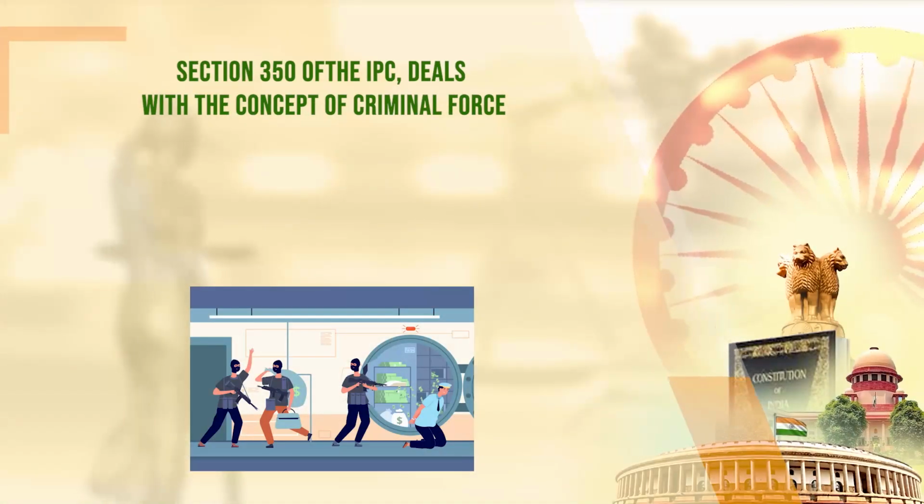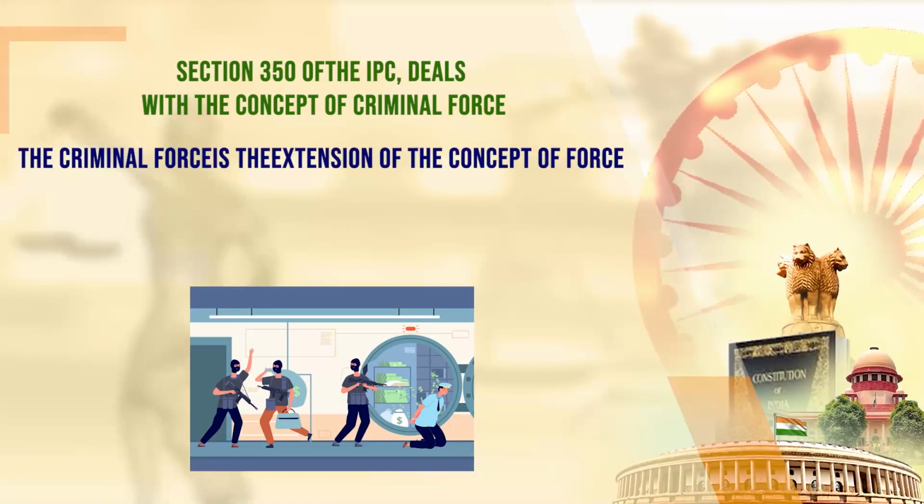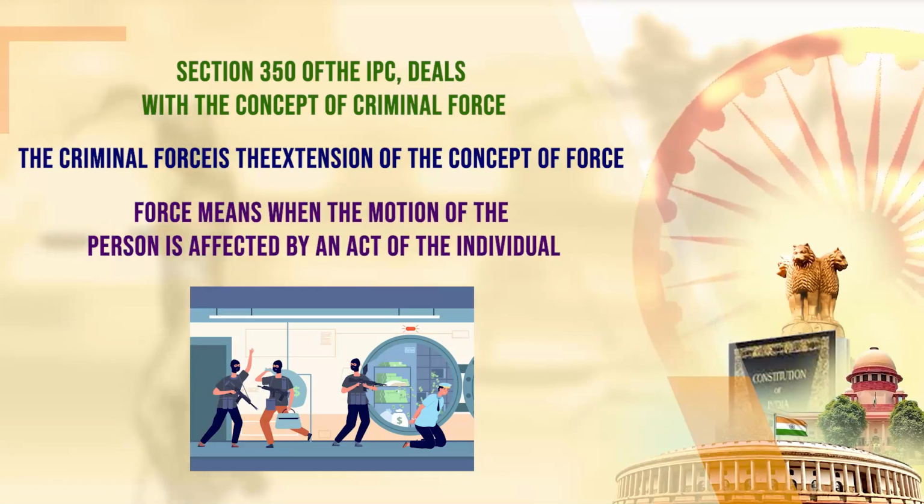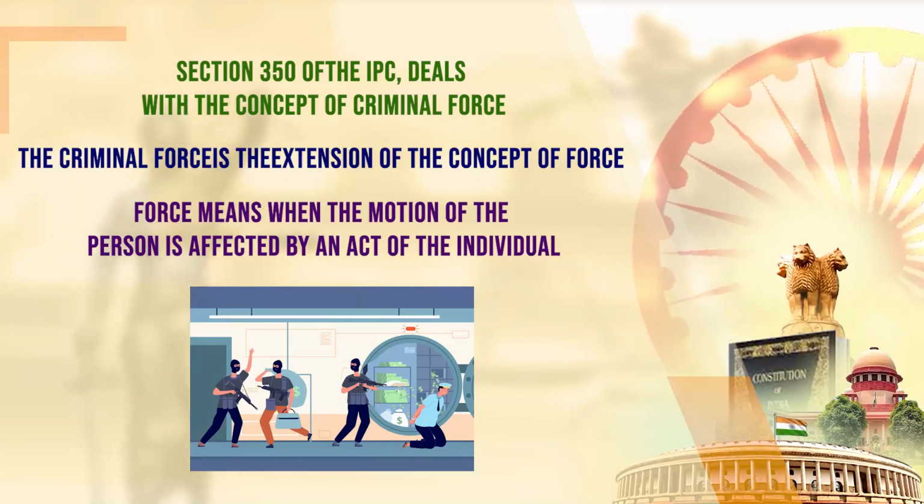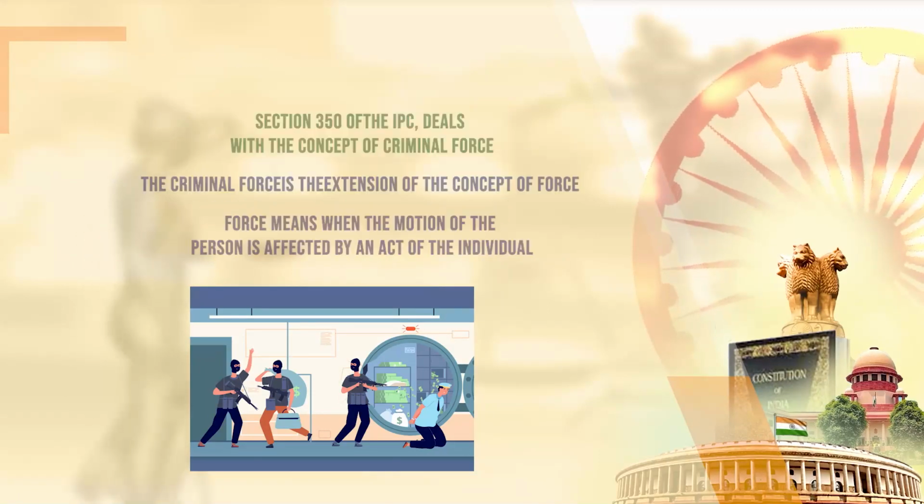Similarly, a person is sitting in a chariot, and if somebody lashes at the horses and the horses move, it amounts to movement of the person by use of those lashes. Section 350 of the IPC deals with the concept of criminal force. Criminal force is the extension of the concept of force. Force means when the motion of a person is affected by an act of the individual. If anybody pushes a person, then the person's original position is changed. Similarly, if any person uses any animals or any other objects to change the motion of the person, by using lashes or hitting that person, it amounts to use of force.